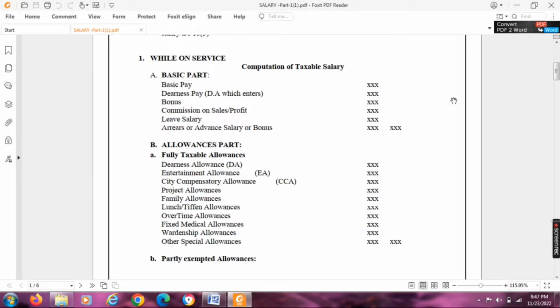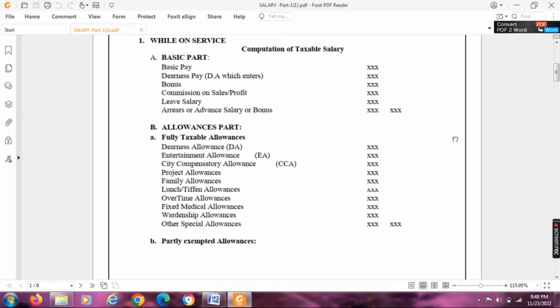Basic part consists of basic pay and dearness pay. Dearness pay means the dearness allowance which enters into computing retirement benefits, called DP, dearness pay. Next, bonus and commission on sales or commission on profit, leave salary, arrears of salary or arrears of bonus, or advance salary or advance bonus. These are all covered under the basic part. It is the first part of the salary.